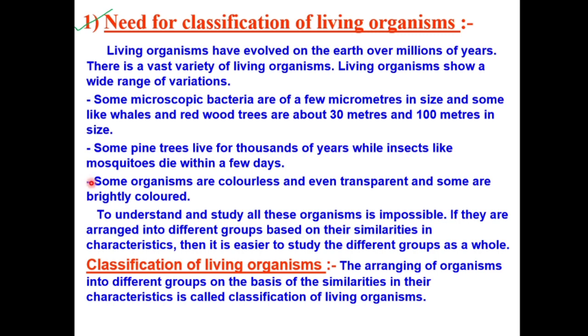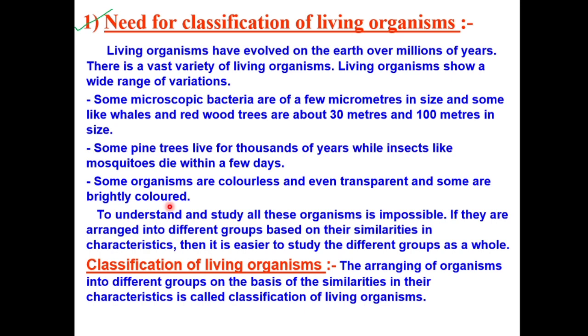Next is, some organisms are colorless, right? Some organisms are colorless. You have seen unicellular organisms, they are mostly colorless and transparent even. Or jellyfish also, they are also transparent kind of. And some organisms are brightly colored, right? So there is so much variation in colors also.